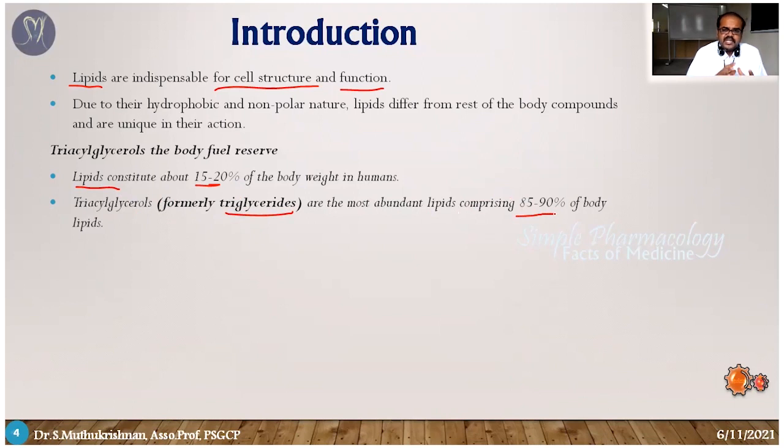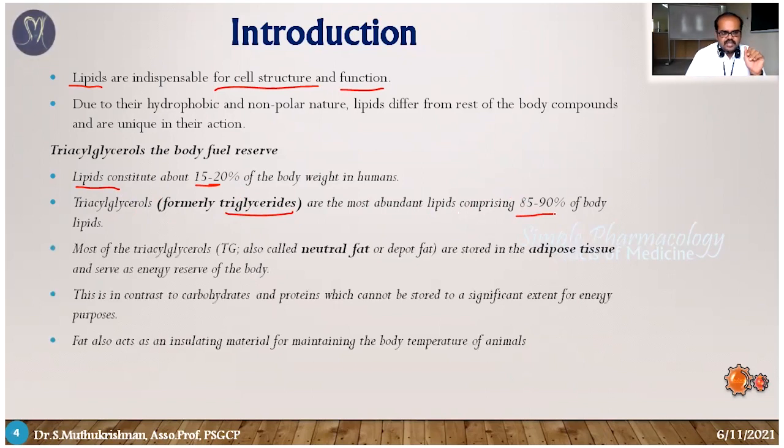Out of 100% of total lipids, TG, triacylglycerol or triglycerides, makes up around 90%. So overall, 15 to 20% of body weight is lipids, and within the lipid category, up to 90% is triglycerides. Triglycerides are also called neutral fat, otherwise depot fat. Most triglycerides are stored in adipose tissue, and they serve as an energy reserve for our body.